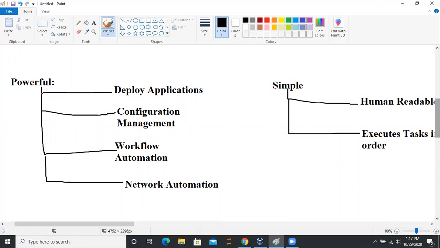Powerful simply means it can deploy applications very easily. It can help you in the configuration management of your servers. For example, if you need to install software and start a web server, that is HTTPD or Nginx, or change the port number. If you have installed HTTPD on a Red Hat system with yum install httpd, by default this will listen on port number 80.